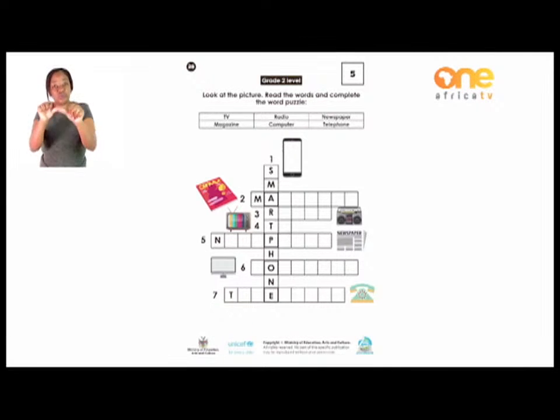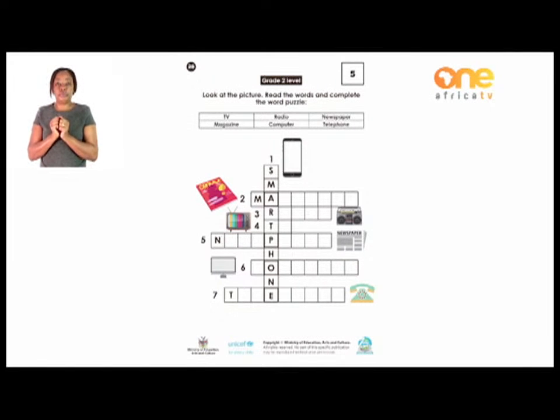Which one do you think is the correct word there from the table above? Is it a TV? Is it a radio, newspaper, magazine, computer, and telephone? So finish it up. And number 3 also, it starts with a R. So what is that? And the picture is there at the end. Find it out and finish the letters that are left. Number 4, it's a T, and only one letter is left.